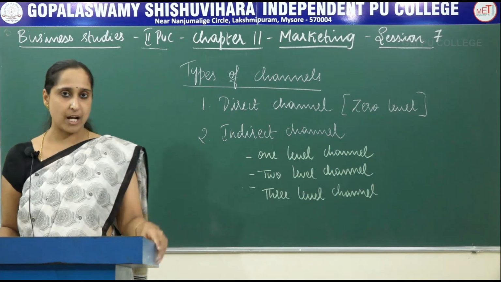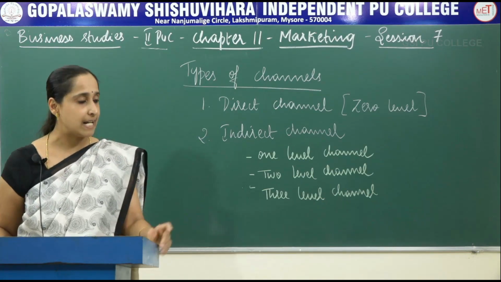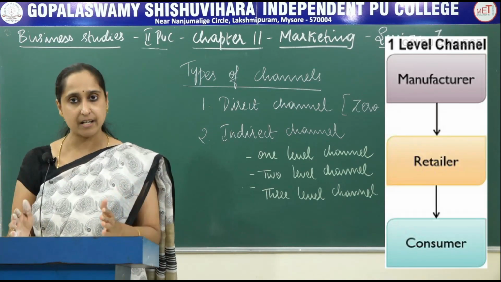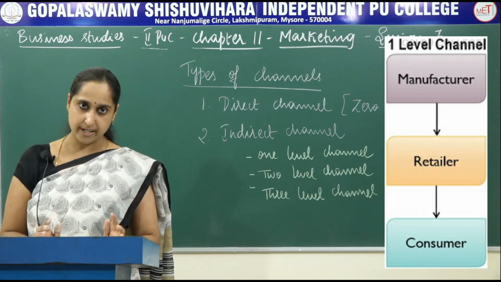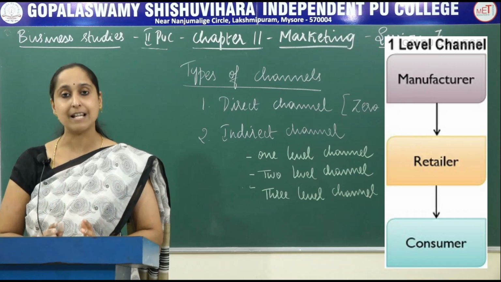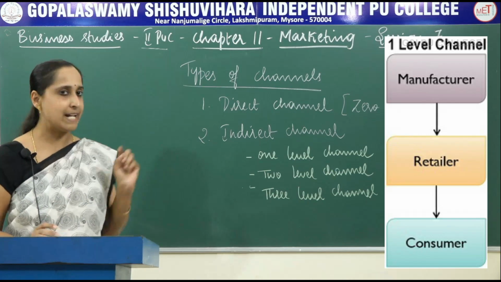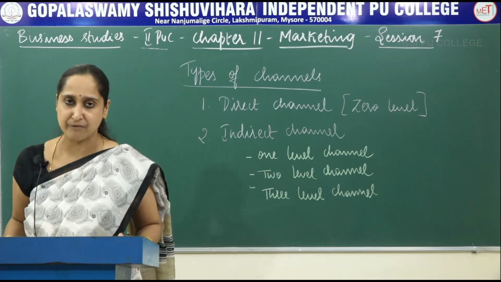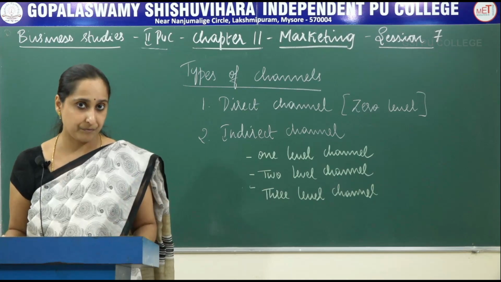Next is indirect channels. In indirect channel we have three types. One is one level channel, two level channel and three level channel. In one level channel it is manufacturer, retailer and consumer. Here the retailer acts as an intermediary between manufacturer and consumer. So the manufacturer sells his products to the retailers and the retailer sells it to the ultimate customer. That we call it as one level channel. For example, Maruti Udyog, which is engaged in car manufacturing, usually sells its products through retailers, means dealers.